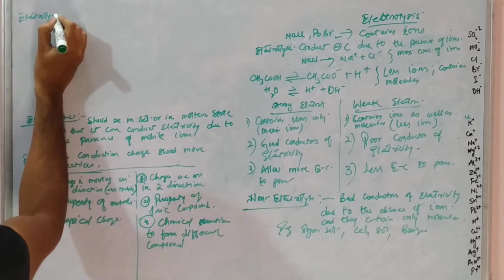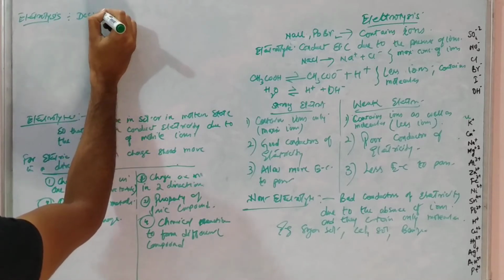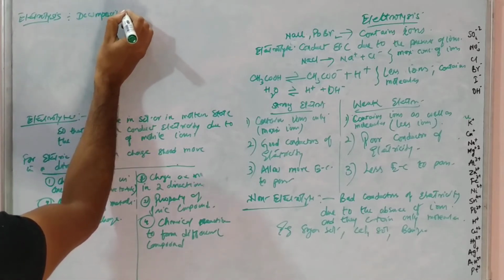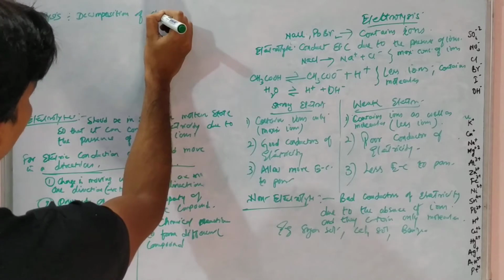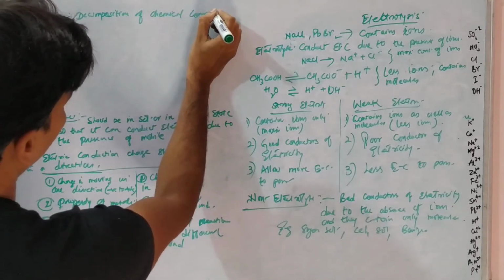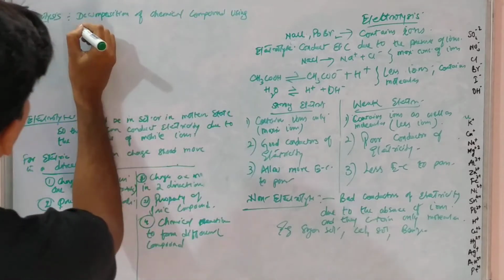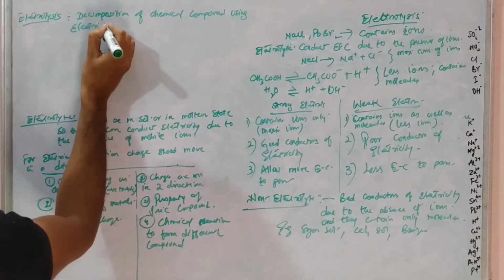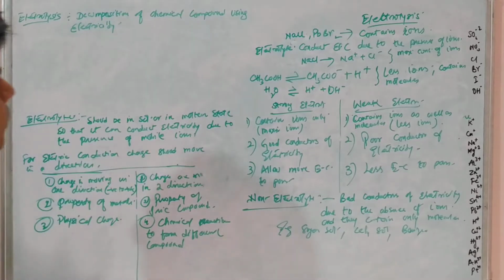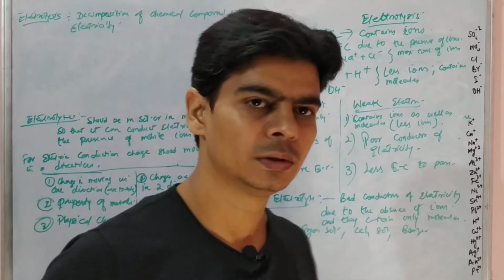Electrolysis is decomposition of a chemical compound using electricity, right? And what is this chemical compound?